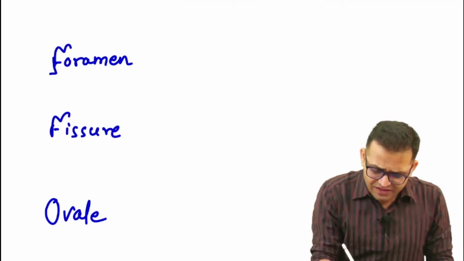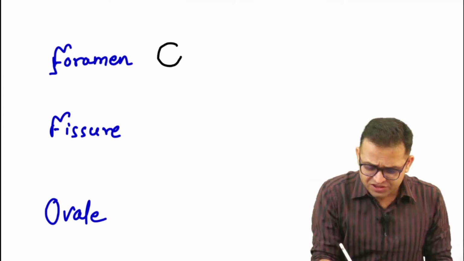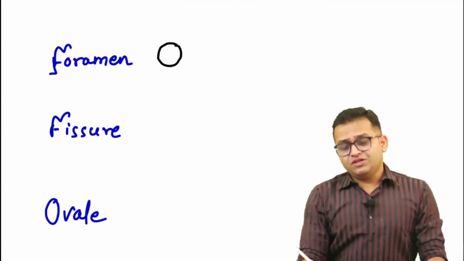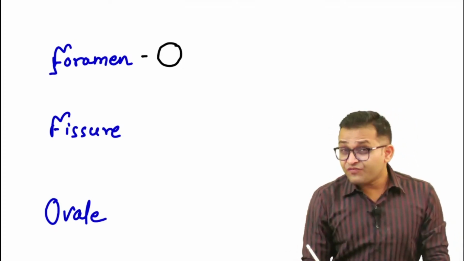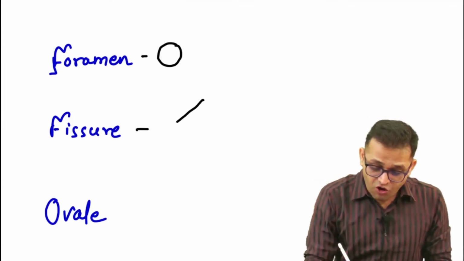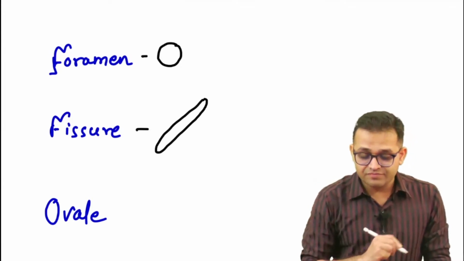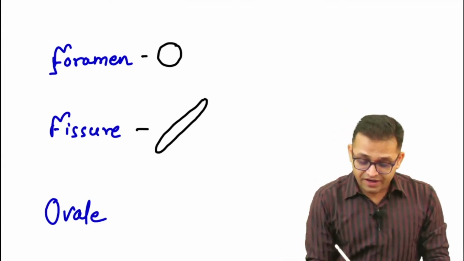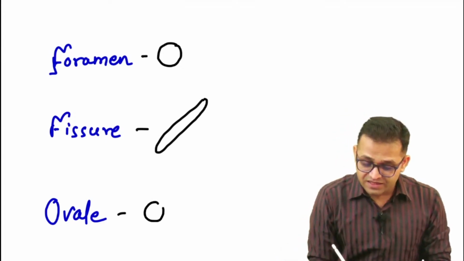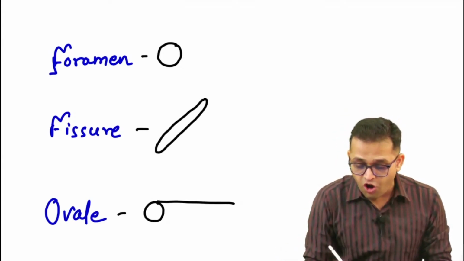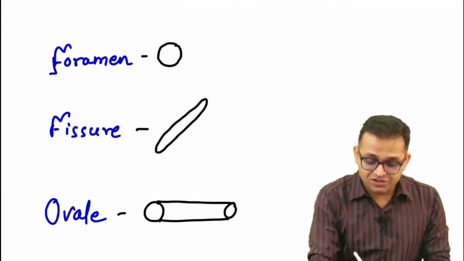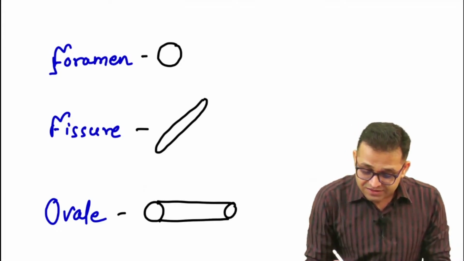Foramen, yes, if any bony opening is just circular with a margin, this is the foramen. But if any bony opening is elongated, this is the fissure. And if there is any bony opening which has a long tunnel, this is known as canal. Getting the point, everybody? Okay, so now the fourth part.